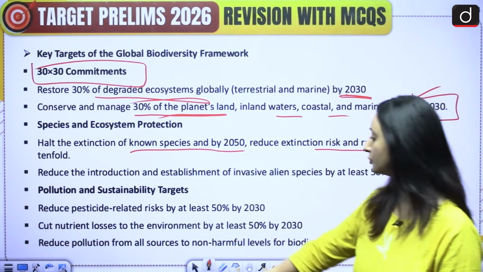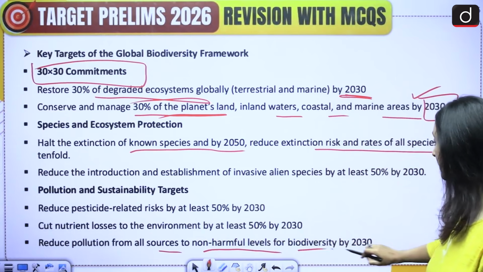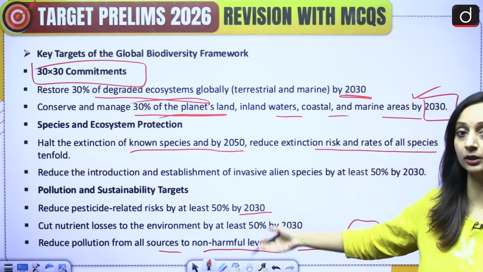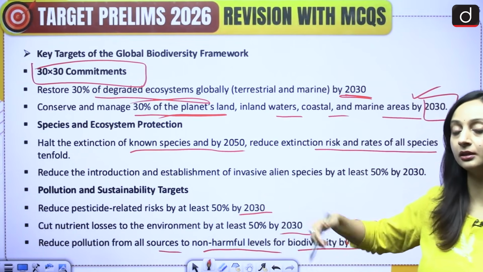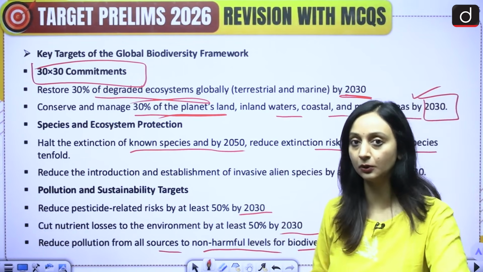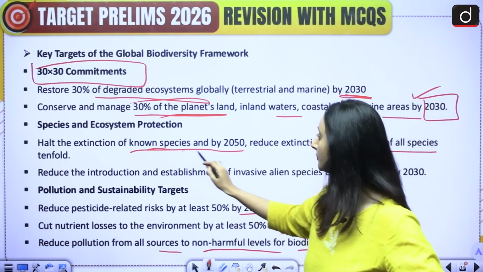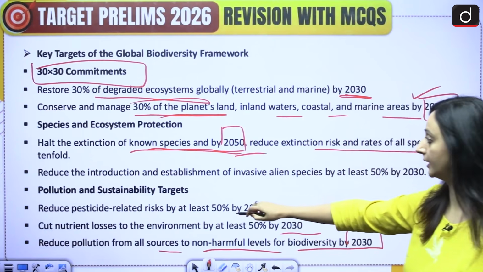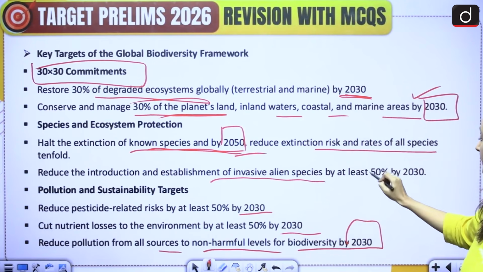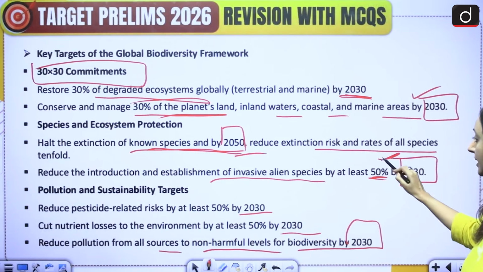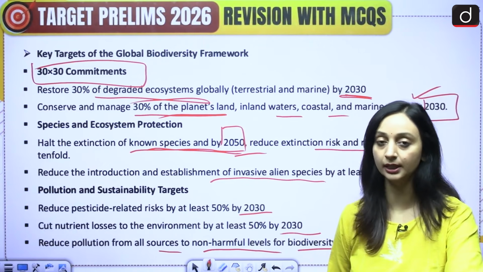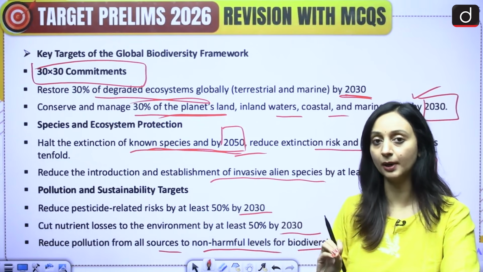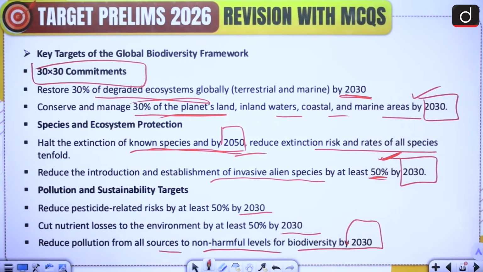Okay. So reduce pollution from all sources to non-harmful levels for biodiversity by 2030. So these are all targets that have to be achieved by mostly all the targets have to be achieved by 2030. However, there are certain targets that have been extended to 2050 also, like halting the extinction of known species by 2050. And then here we talk about reduction in the establishment of invasive alien species by at least 50% by 2030. So these are basically action-oriented targets that we have for biodiversity conservation. So you should have a broad idea of all the targets so that if they are asked in the statement format, you can answer. Now moving on to the next question.